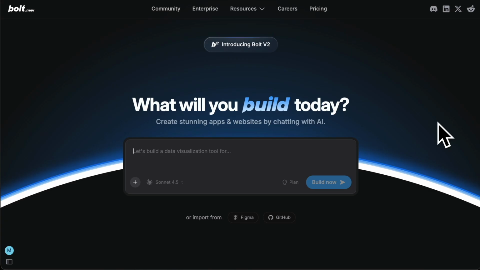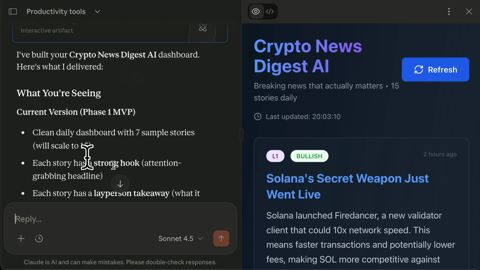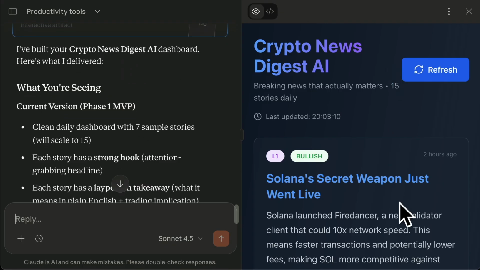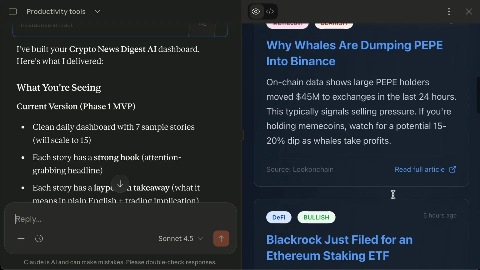Because Claude is really, really good at not only building things, asking the right questions, but also troubleshooting. Because when I first started using these a year or two ago, I kept running into sticking points, and then I couldn't get any further with the app. But now that doesn't happen anymore. Claude always gets you through. So here, you can actually ask Claude, what should I put into bolt.new if I wanted to build such and such app? So you can see here, in this sample, everything's created, and this is what it will look like.